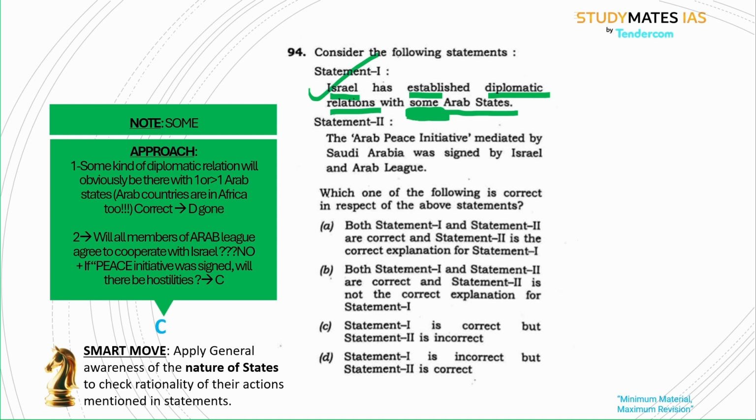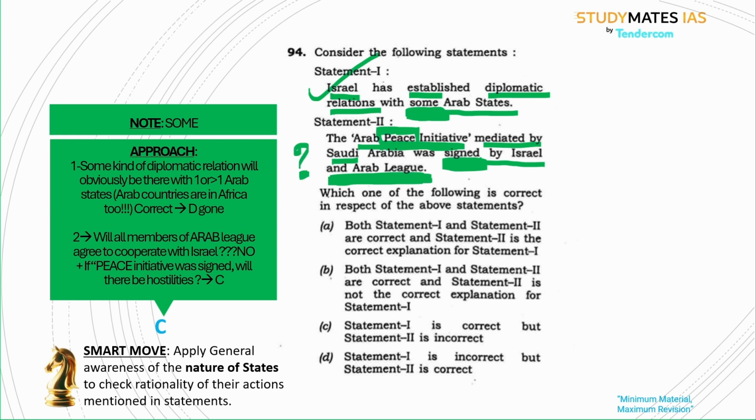Now, the Arab Peace Initiative. It is an initiative for peace by the Arabs. It was mediated by Saudi, and it was signed, a very crucial word here, by Israel and the Arab League. When we read such a statement, we must think whether the parties involved will sign this or not. First, the Arab League. From the word league itself, we understand many Arab countries are involved. The first doubt in the exam hall can arise whether all the countries of the Arab League will endorse or sign such an initiative with Israel.